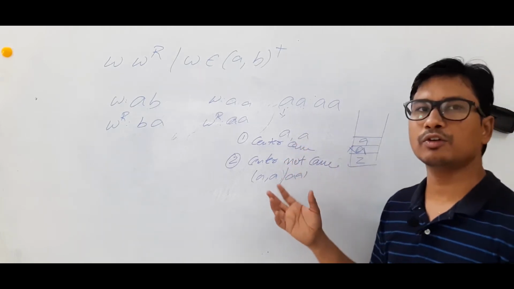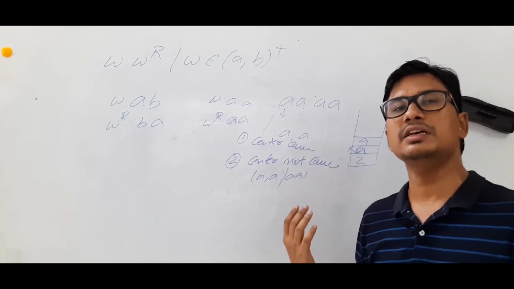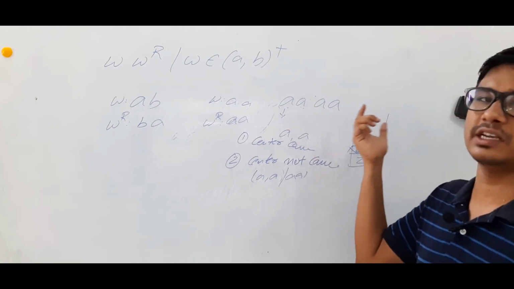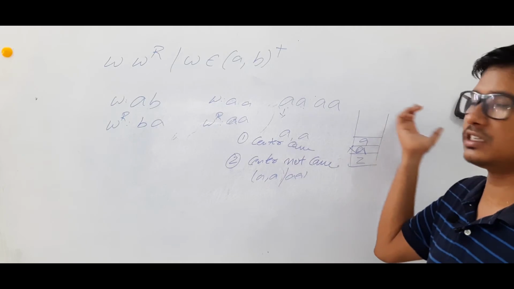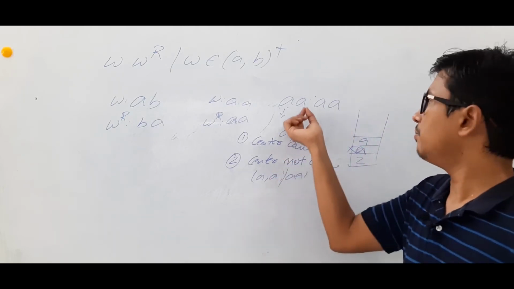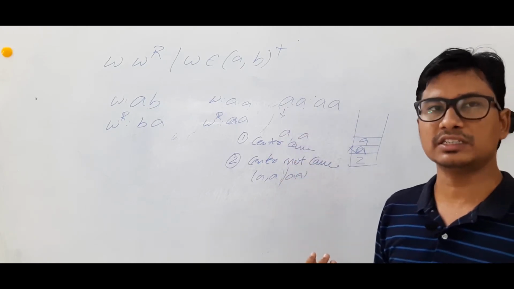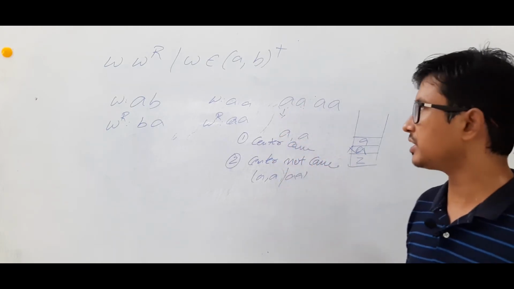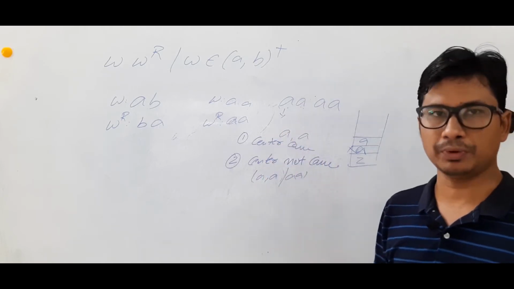So it is a confusing one, whether I have to think that the center came or that the center did not come. But what is the ideal case here? If I look at the entire string, I can say that the center has not come yet. But a machine cannot read the entire string, because it reads each alphabet at once. By looking at this alphabet, it cannot understand whether the center came or not. If it thinks that the center has come, then it will perform the pop operation. If it thinks that the center has not come, then it will perform the push operation.